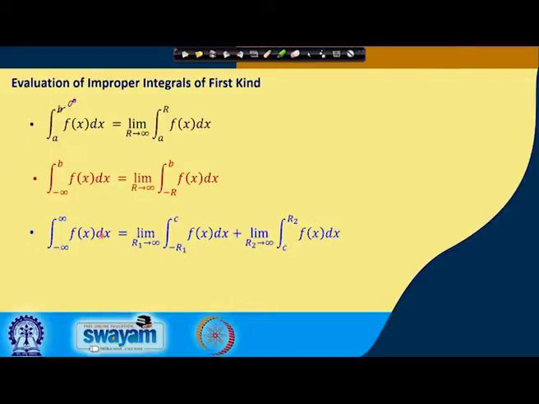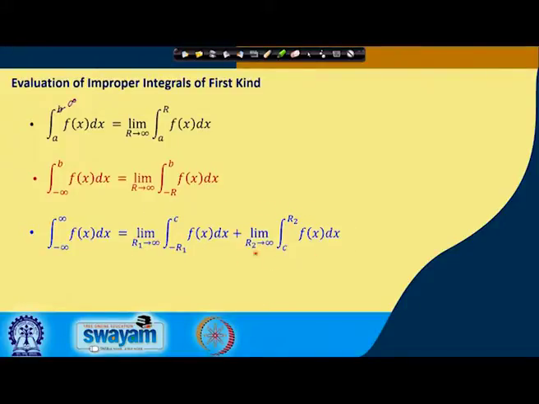If we have again a first kind integral, but with both limits, minus infinity and plus infinity, we break this integral into two parts. One we take with the limit r1 to infinity, where minus infinity is replaced by minus r1, and for the upper limit plus infinity we replace it by r2, taking r1 to infinity and r2 to infinity.